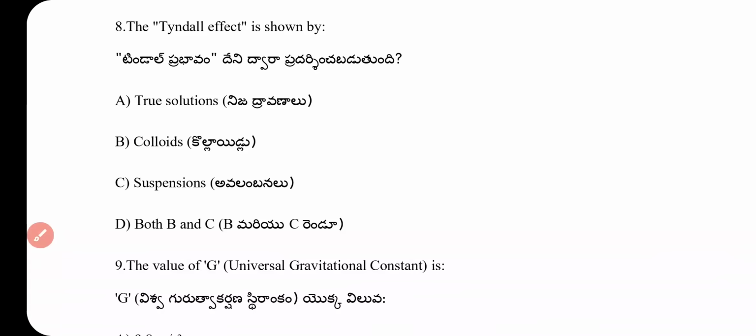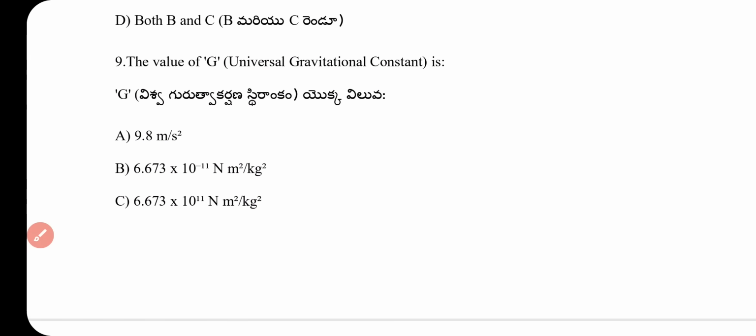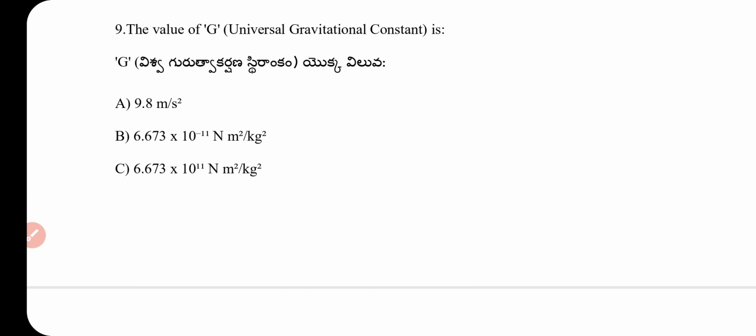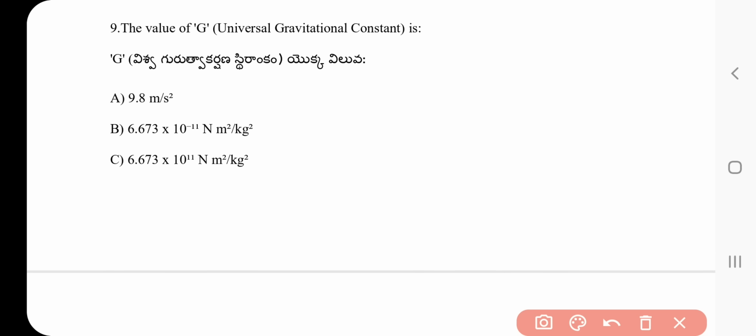Question number 9. The value of capital G, the universal gravitational constant, is option B, 6.673 × 10 to the power of minus 11 newton meter square per kg square.